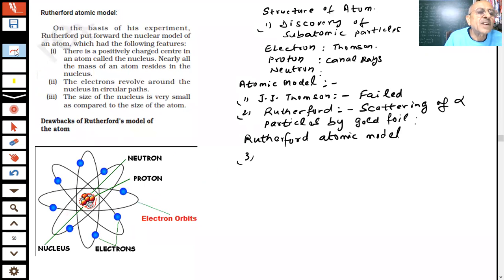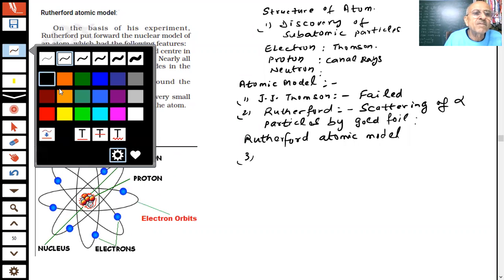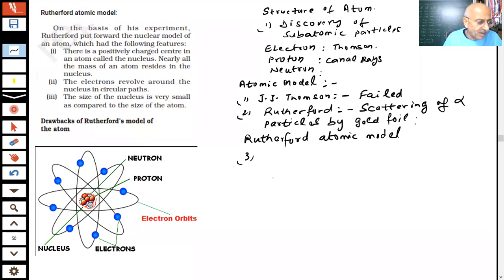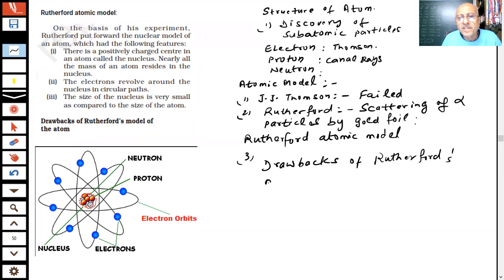Now the question is, is this model correct or is there some problem with this model, students? So naturally, we are talking about the drawbacks. What are the drawbacks of the Rutherford model of the atom, students? One of the important problems we are facing is that electrons are charged particles. What are electrons? They are charged particles.